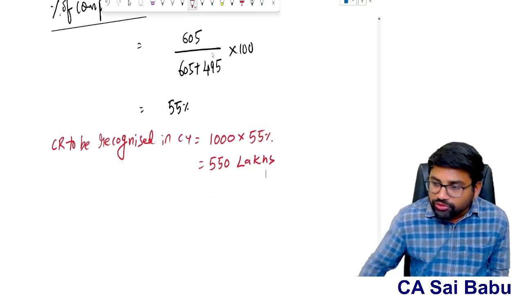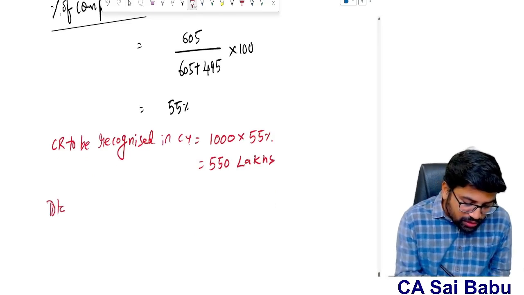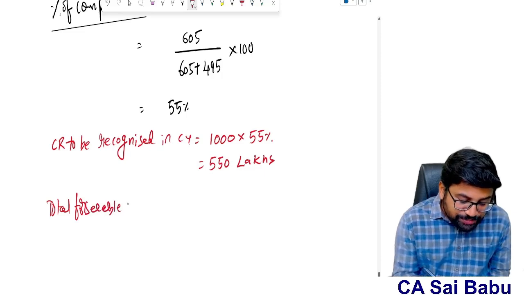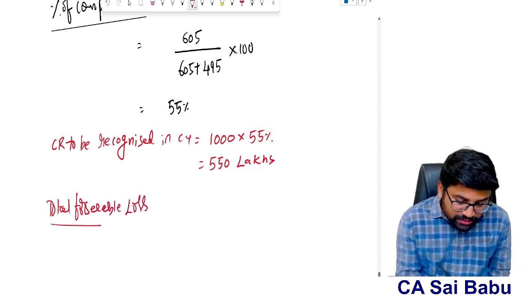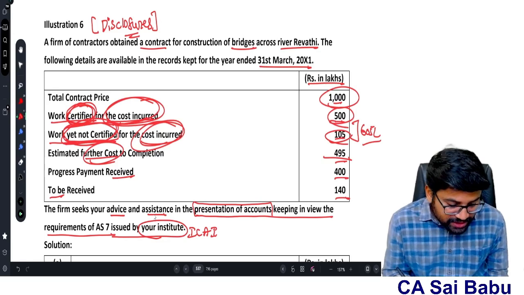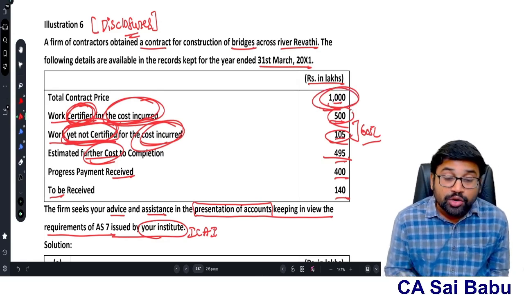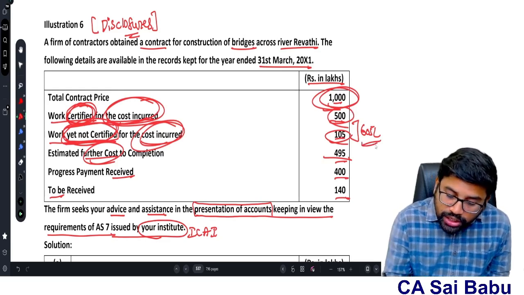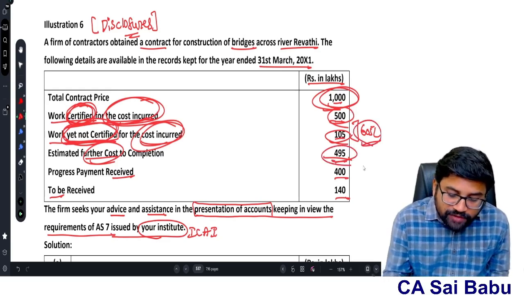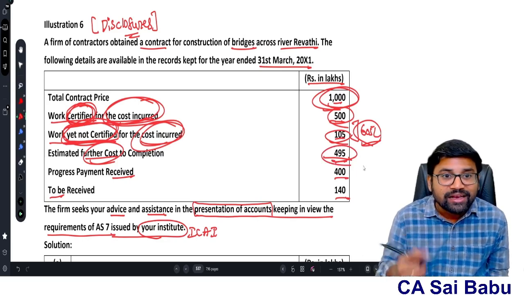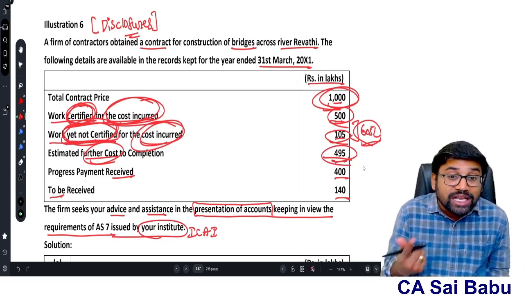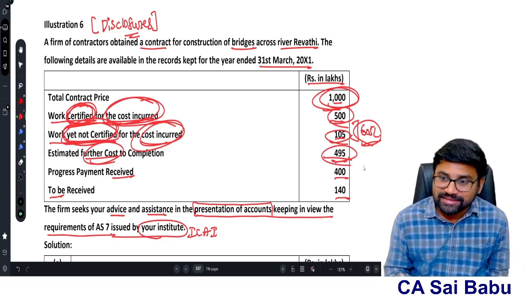But overall, I have to check, sir, what is the total foreseeable loss? That means, what is my total expected loss on the contract? In this case, if you check, sir, what is the total price of the contract? 1000 lakhs. What is the total estimated cost? Already incurred 605, to be incurred 495. So total 1100 lakhs, sir. That means the total expected loss is 100 lakhs.